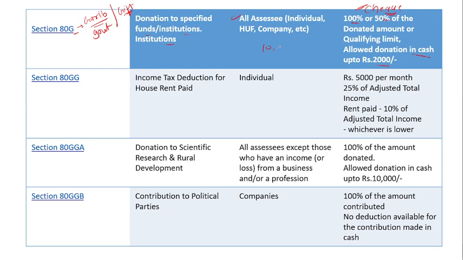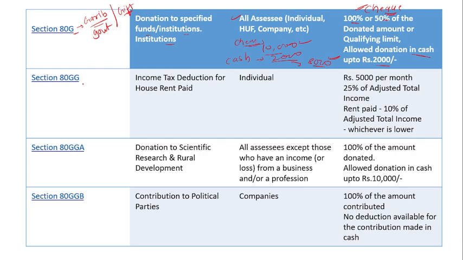Suppose you are paying 10,000 as a donation in cash: you will get only 2,000 of deduction, and 8,000 is taxable. But if you pay the full 10,000 by cheque, you will get 100% deduction, that is 10,000 of deduction.